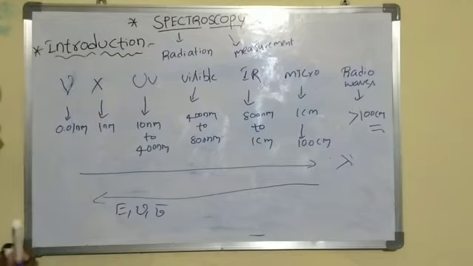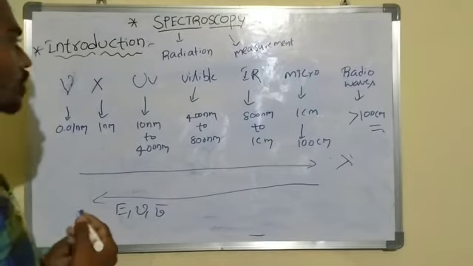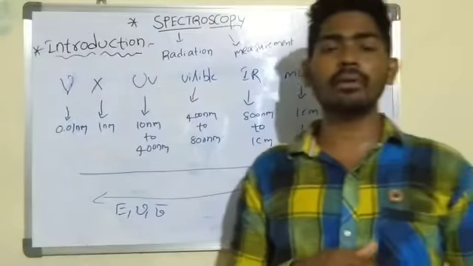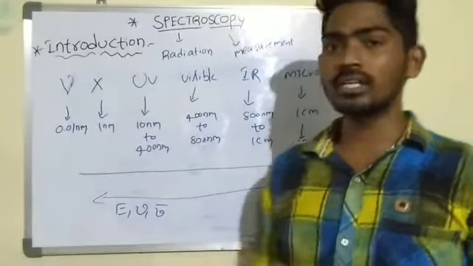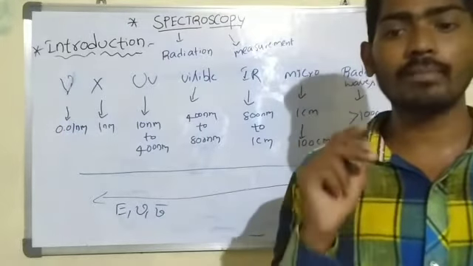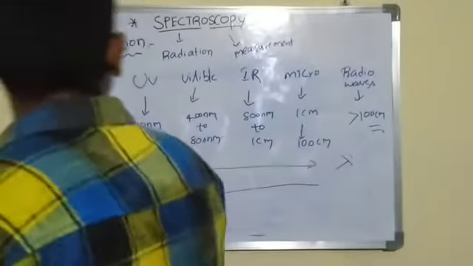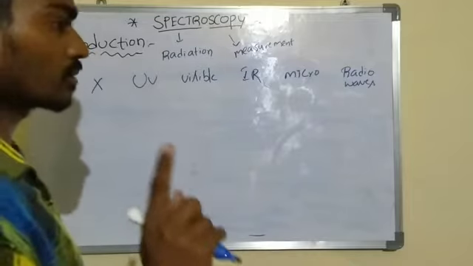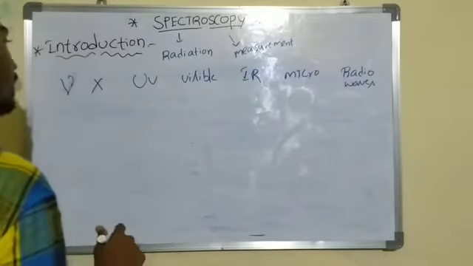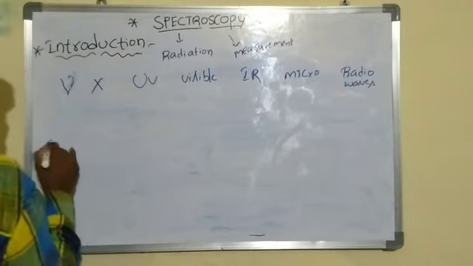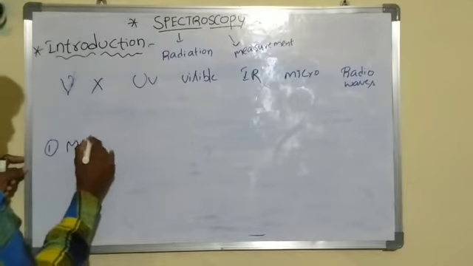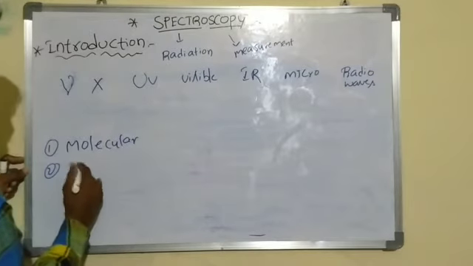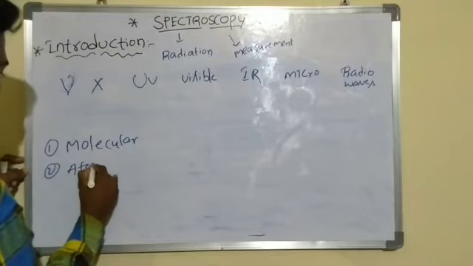This is the relation of frequency, wave number, energy and wavelength. Now I can explain the types of spectroscopy, or classification of spectroscopy. Spectroscopy can be classified into two types: molecular spectroscopy and atomic spectroscopy. First one is molecular spectroscopy, second one is atomic spectroscopy.